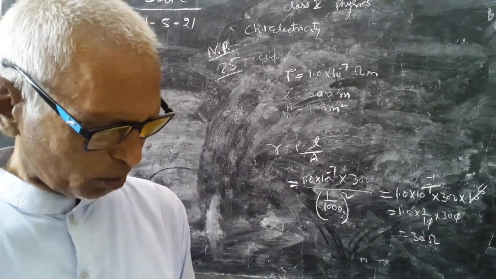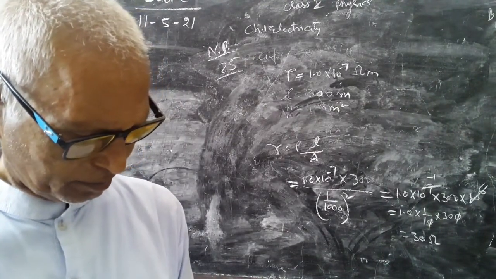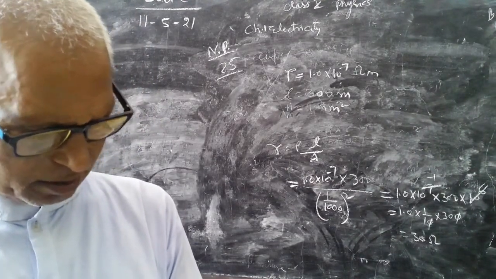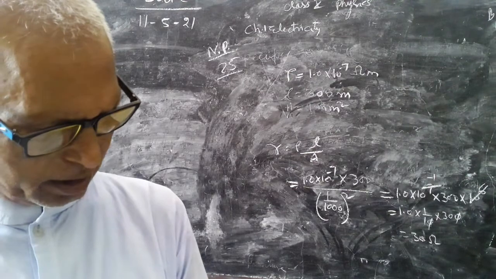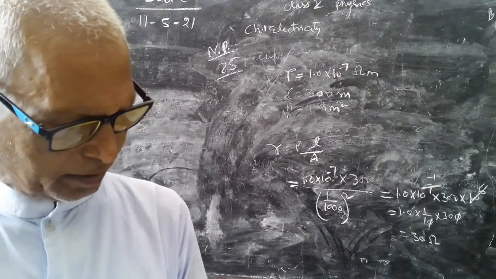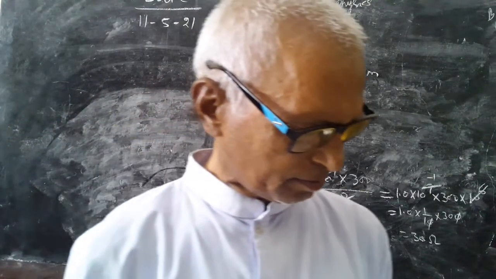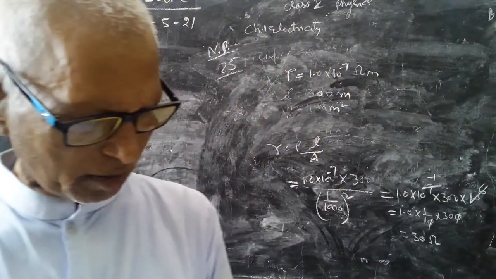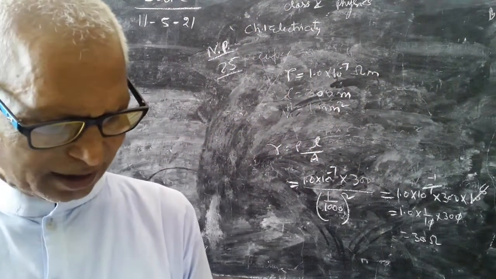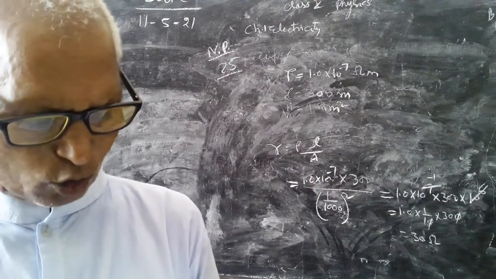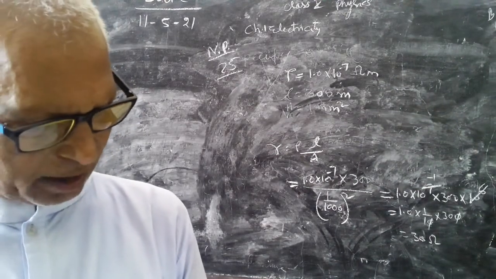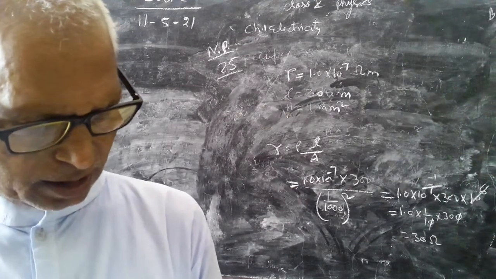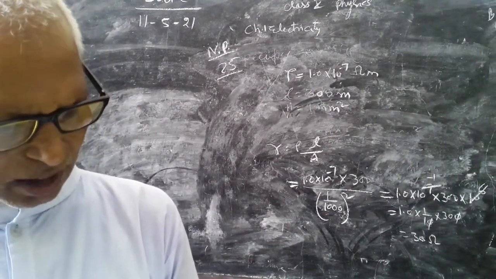More numerical problems may be here, but let me see. Number 27: if resistance of a certain copper wire is 1 ohm, then the resistance of a similar nichrome wire will be about what? It is given that the copper wire has a resistance of 1 ohm.